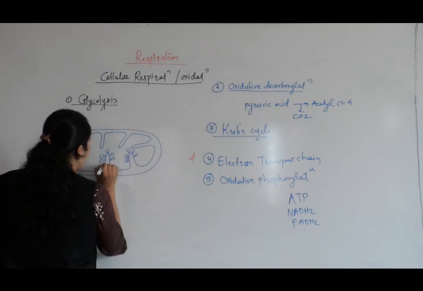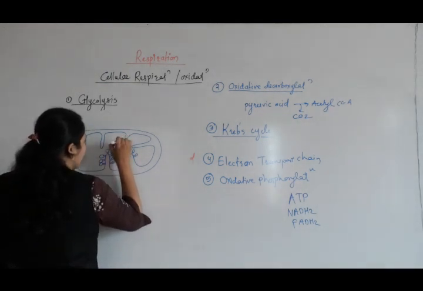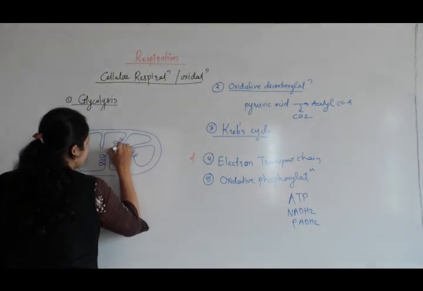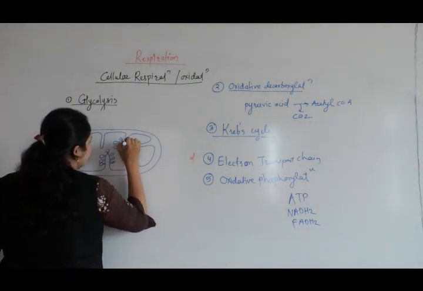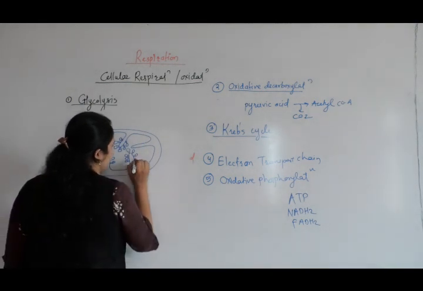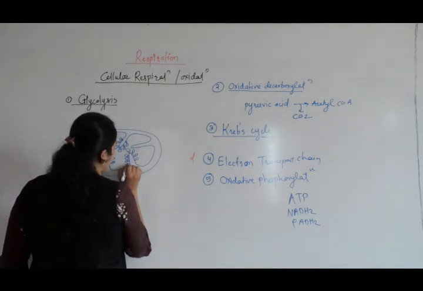Don't take tension. We are going to learn this ultrastructure in the cell lesson. So don't take tension if you are unaware of this.